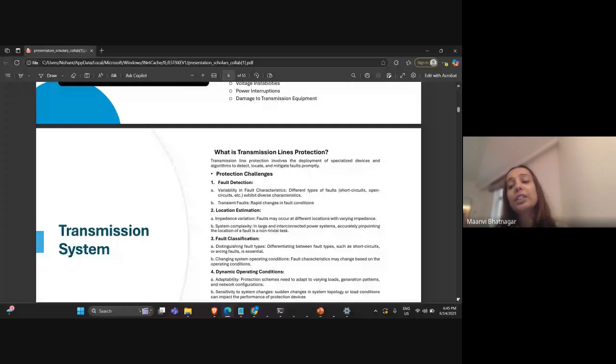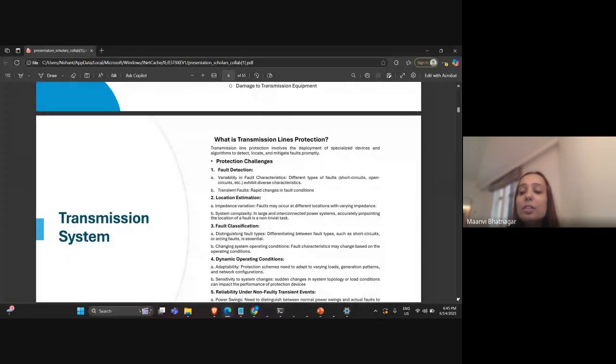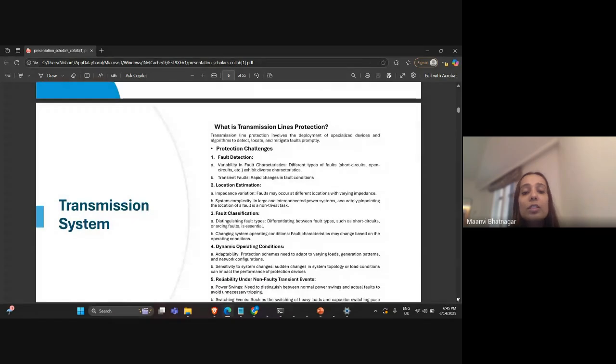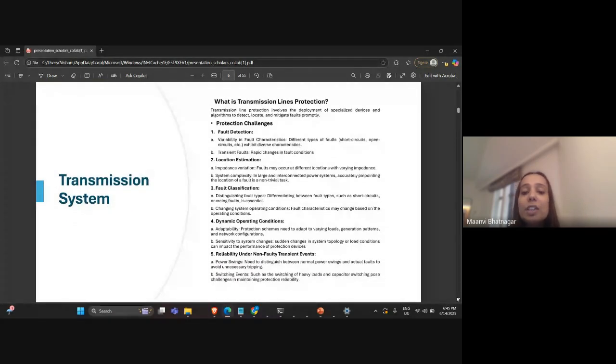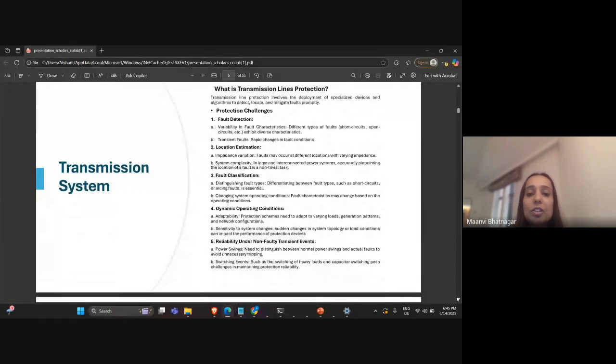So there are major challenges that we face these days in transmission line protection. Majorly, the problem comes with detection of faults, because the faults have various characteristics, and sometimes the relays or basic mechanisms that are there are not able to detect, because maybe the fault is occurring for a very brief time, or the fault is rapid or transient in nature, or the exact location of the fault is not estimated properly, due to which the maintenance worker is not able to segregate it from the main line and deal with the continuous flow of electricity.